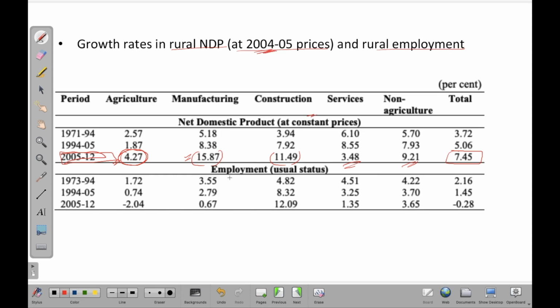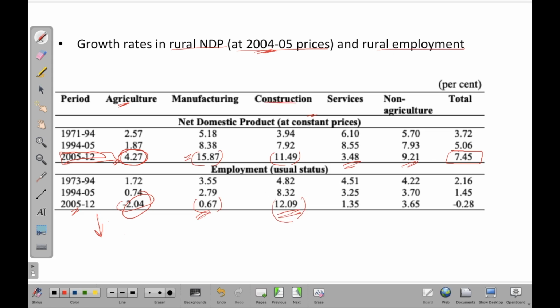Now let's have a look at the employment. This minus over here is indicating that from 2005 to 12, there is a decline in people being employed in the agricultural sector. So people have moved away from agriculture to other sectors. There is a marginal increase in manufacturing and a higher increase of 12.09% in construction.